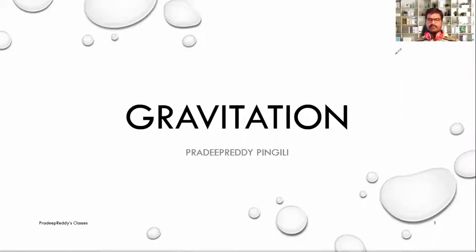In this particular chapter, we are going to learn what is meant by gravitation and what is responsible for gravitation, and why Earth pulls all masses towards its center. What is the magnitude of gravitational force acting between two masses, and gravitational field, gravitational potential energy, escape velocity, orbital velocity, launching of satellites. These are the topics we are going to discuss in this chapter, gravitation.